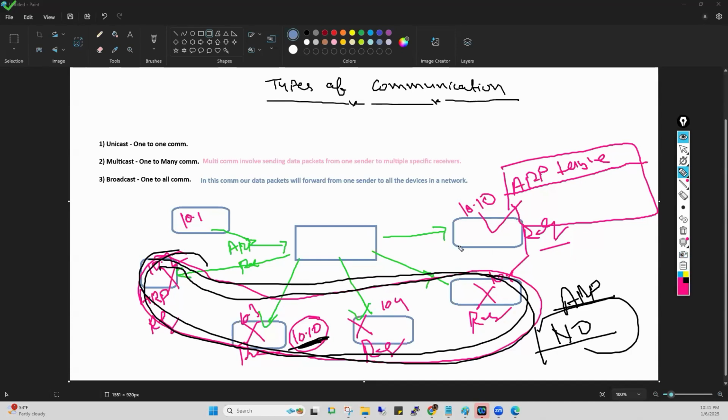Now, here we come to this PC. When this PC opens that packet, what is the destination IP? That is 10.10. Yes, that packet is for me. What will this PC do? This PC will check the destination, and it will check what the source IP address is.